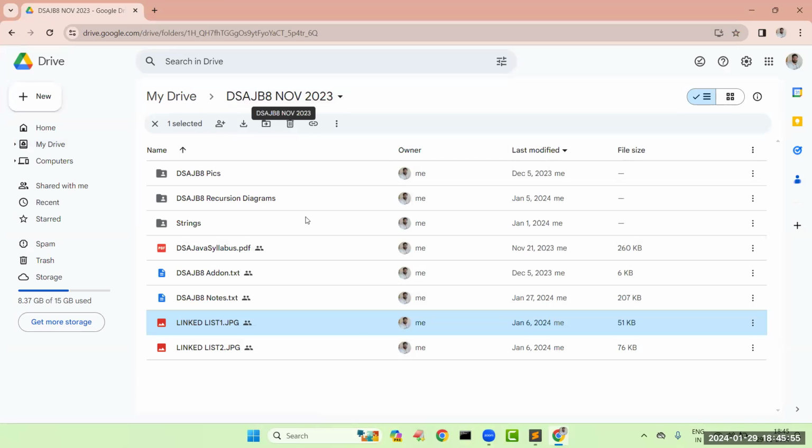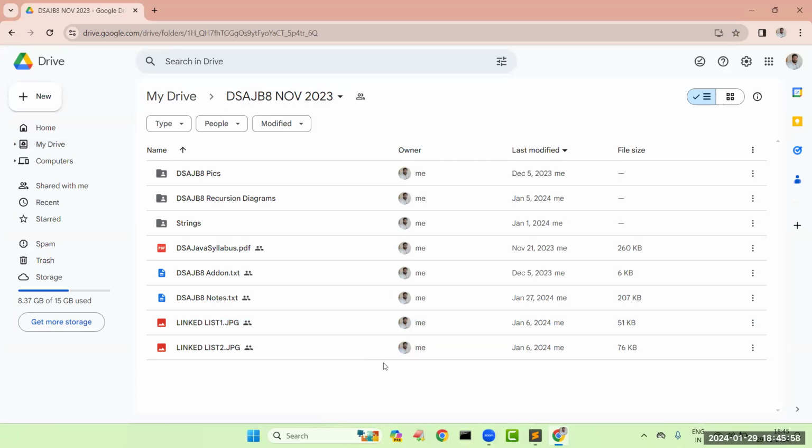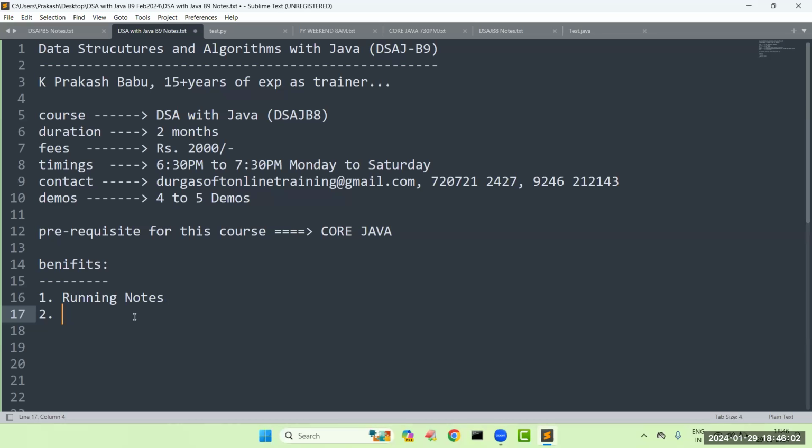Of course, it is the previous batch's running notes, but I'm going to create a separate folder for us and I will share on a daily basis. After that, these data structures and algorithms, you can't learn directly.